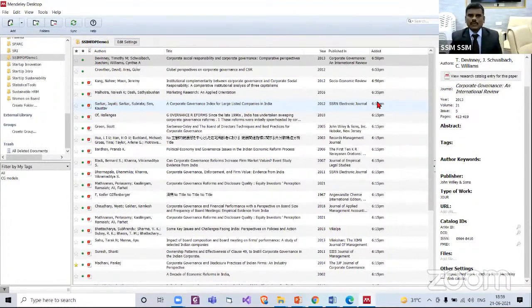Yes. Now this is how we can bring files into Mendeley. So we use two options. One is add files, and the other is import options. Now we have imported these RIS files one by one. And if you have downloaded many files, let us say 10 files or 15 files, you can select all and bring them in using this import option. At later stages, whenever you have access to these PDF files, definitely you can link them here.